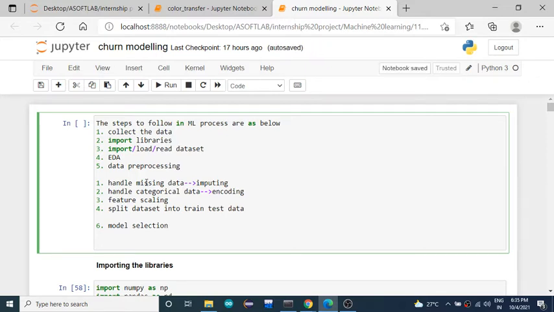Coming to the other part, if you intend to predict discrete values, or classes or labels, then such problems come under classification problems. In such cases you have to decide which algorithm to use to predict the class. In this problem you have to predict the class of a person, whether he is going to retain in the same bank or exit from the bank. In such cases classification algorithms will be used.